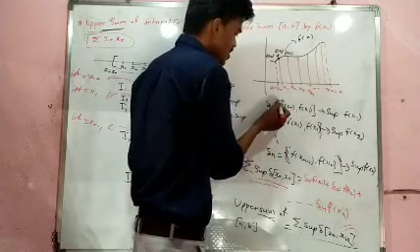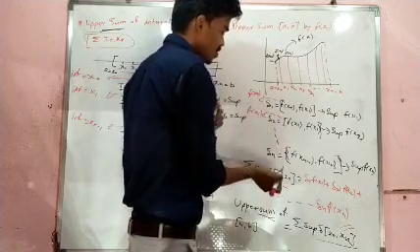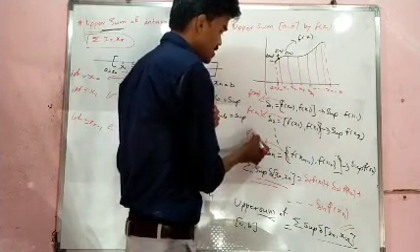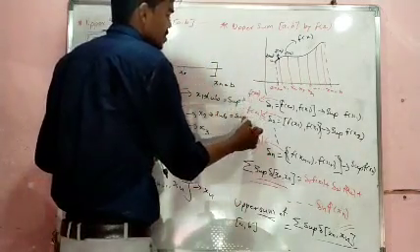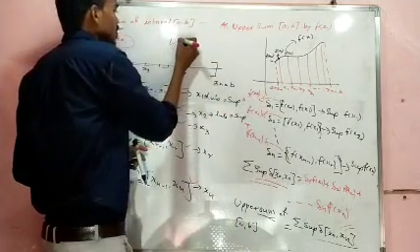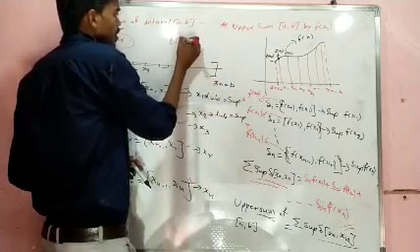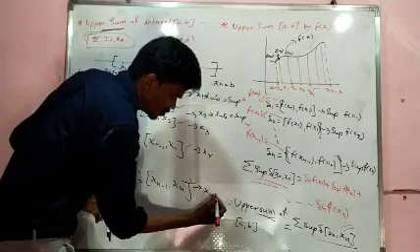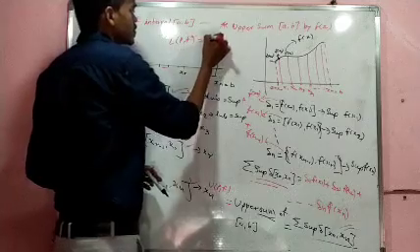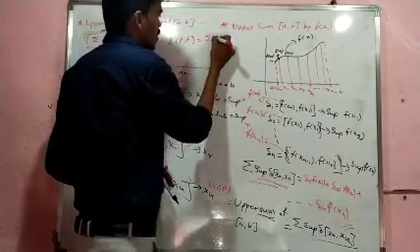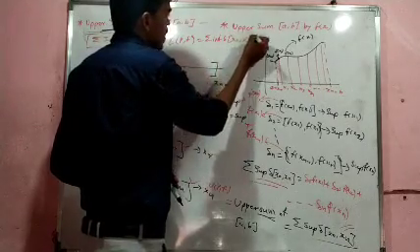So by using this concept we need to collect all these infimums. The infimum of this interval is f of x naught, f of x1 is our infimum, and f of xn minus 1 is our infimum. So for the collection of all these, you need to take the sum. The lower sum of the partition over f, where UPF is the upper sum and LPF is equal to the summation of the infimum over delta of x naught comma xn.